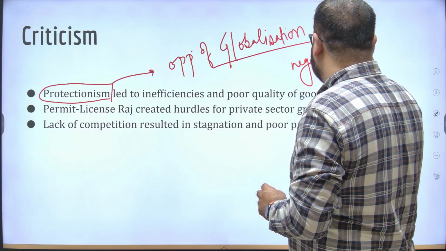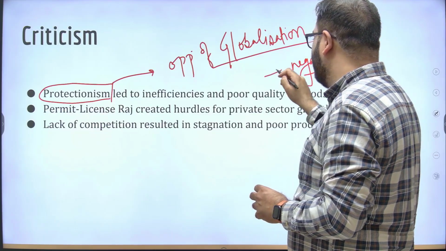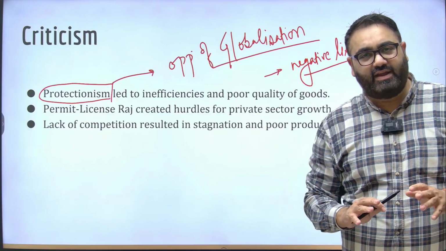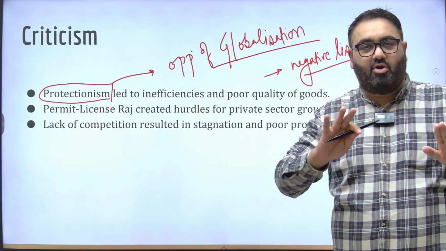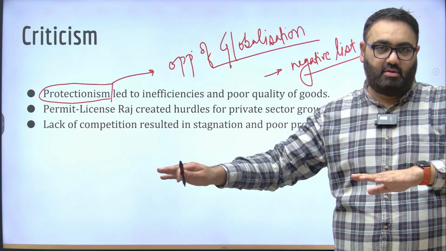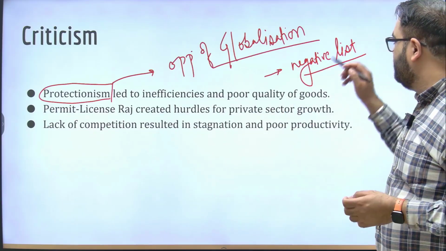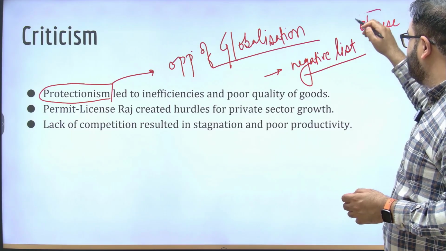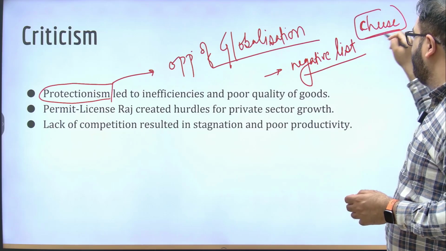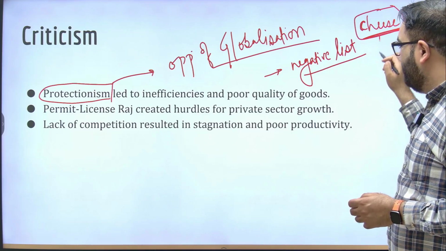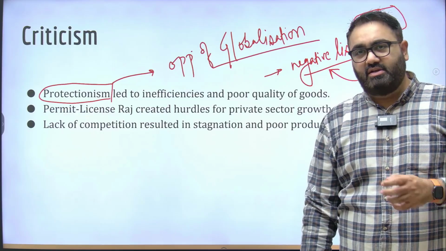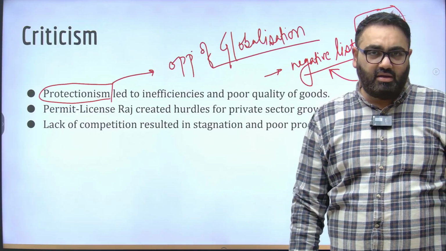Negative list means, for example, let's say India and Australia sign a free trade agreement. India would tell Australia that it is fine, but there are certain products that will not be a part of this agreement. Means there are certain products, let's say cheese. If Australia sends its cheese to India, we will still want to impose taxes on that. So cheese will be a part of the negative list. Negative list means those list of products which are not covered under the free trade agreement, they will still be taxed.